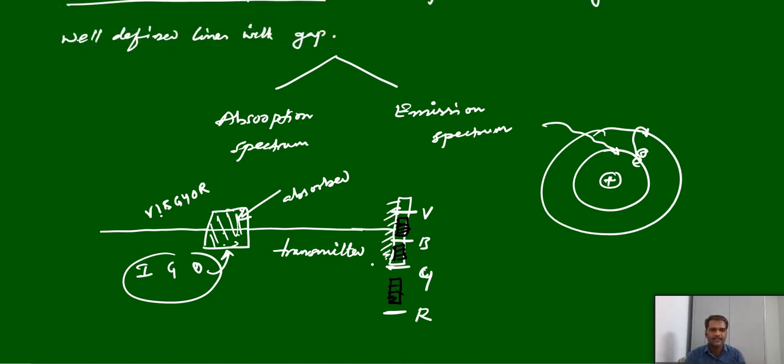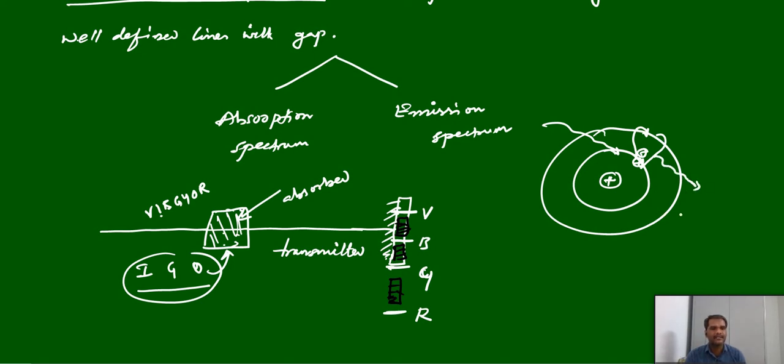In case of emission spectrum, what happens? Anyhow, some of the lights here, indigo, green, orange, are absorbed by the substance. Then whenever this electron excites after absorption of energy, it cannot be stable at high energy levels, so it will come back. While coming back to the original ground state, it emits the radiation.